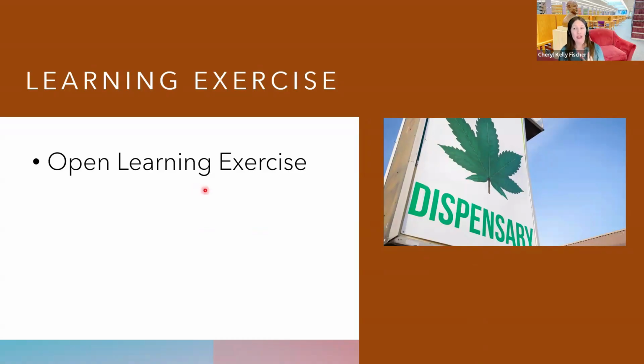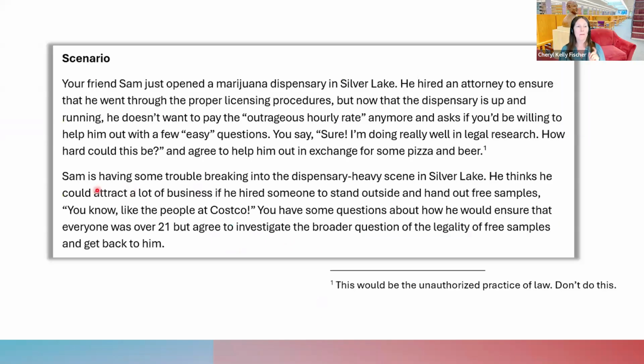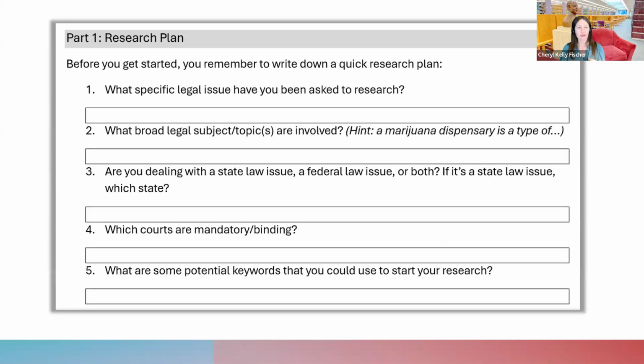Part 1 and 2 of your learning exercise are going to lead you through the use of secondary sources in Lexis to answer some questions on regulations. Paragraph 2 of this fact scenario we already reviewed says that your friend Sam thinks he could attract more business if he hired someone to stand outside and hand out free samples, like the people at Costco. You have some questions about how Sam's going to ensure that everyone's over 21, but you agree to at least investigate the broader question of the legality of free samples and then get back to him.